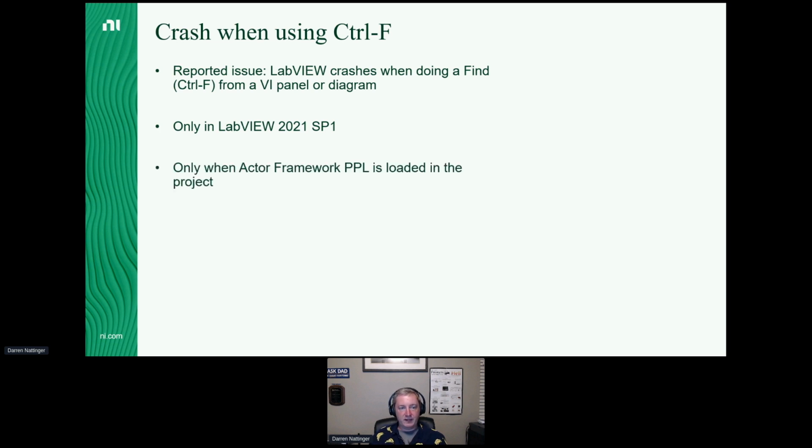Now, here's where things start to get interesting. The crash would only happen if the active framework PPL was loaded in the project. What's the active framework PPL? Well, we'll get into that. But so far, we've got two features on my list. One of them is an essential feature, which is classes. One of them is an unessential feature, which is PPLs. So we've got two features that we know could cause problems.